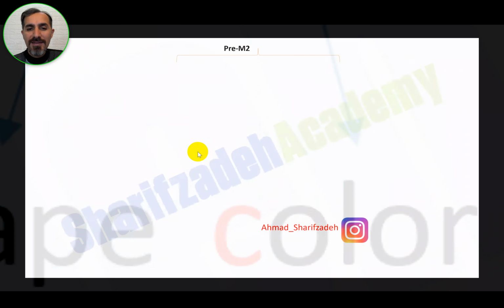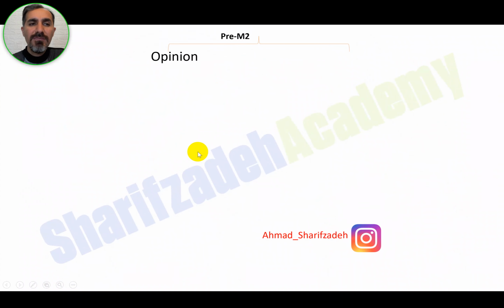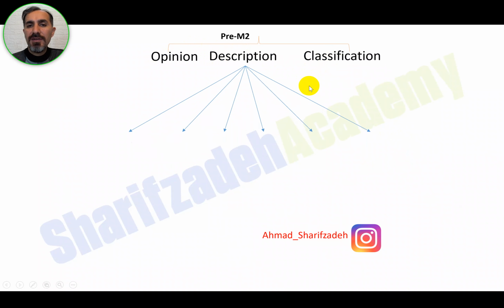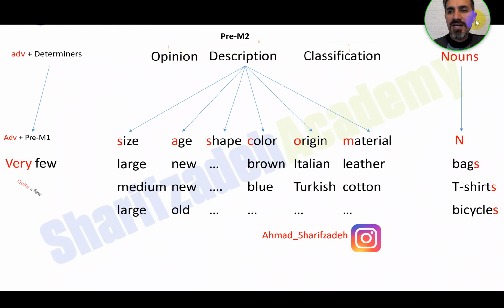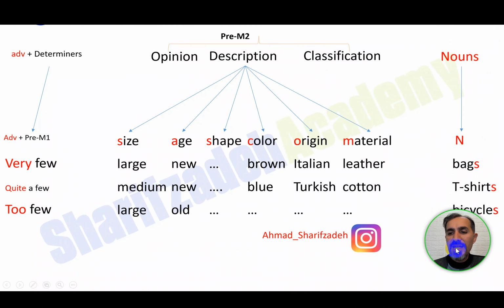And in the next slide, we have a clear picture of what we use to modify a noun. Here we have opinion, description, and classification adjectives. And as you saw in the previous slides, at the end we have nouns.